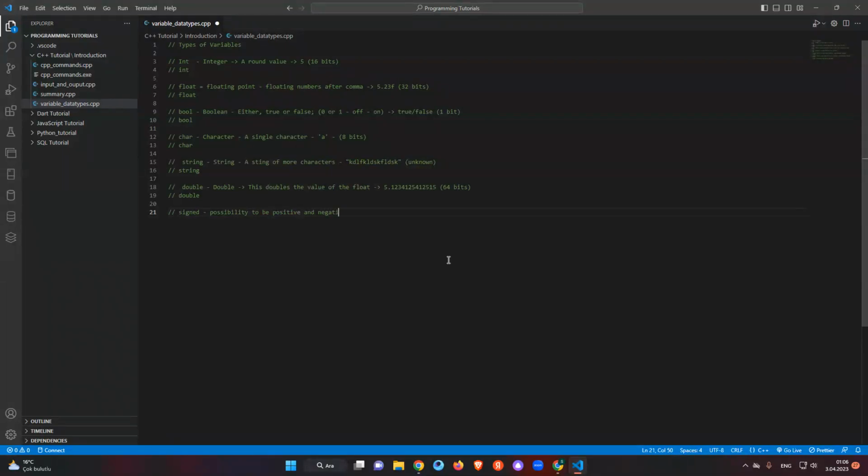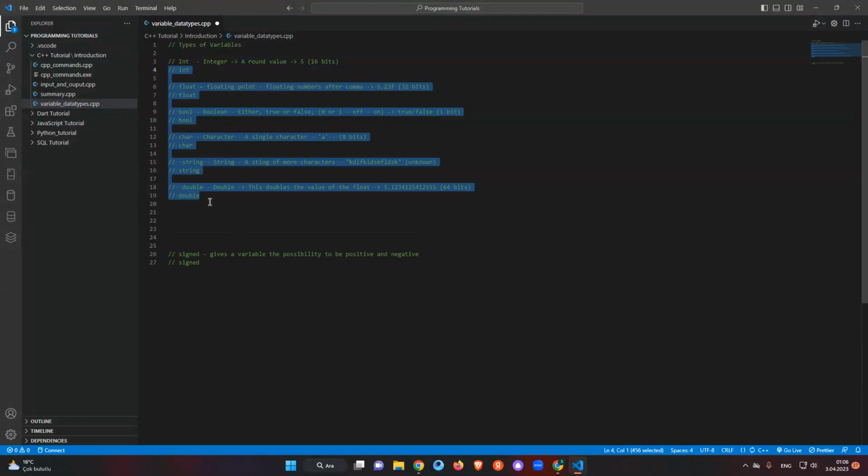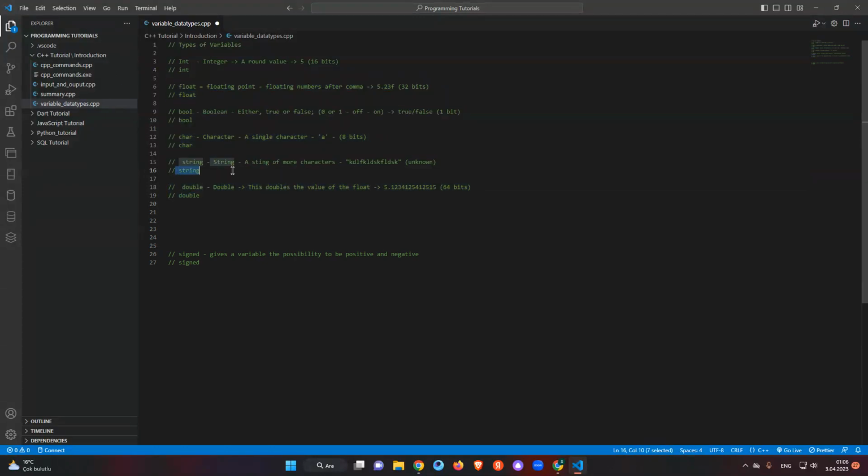I will just separate these from the others because it is a little different. We're just using it in front of these types.